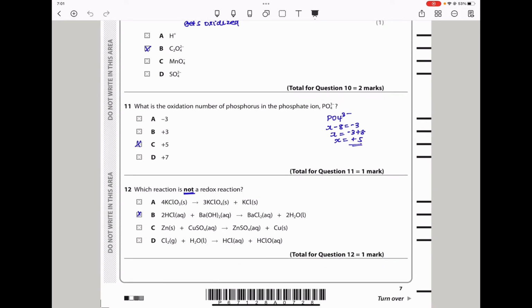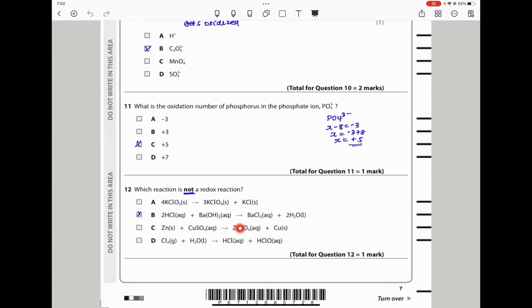Question 12 says, which reaction is not a redox reaction? A redox reaction means there is oxidation as well as reduction occurring at the same time. Here we can see this is going to be a redox reaction because they are different chlorine species. And then in here we can see chlorine is -1, still -1 on this side, hydrogen +1 on this side, barium +2. There is no redox reaction here. So the answer here should be B, but I can try to go further.